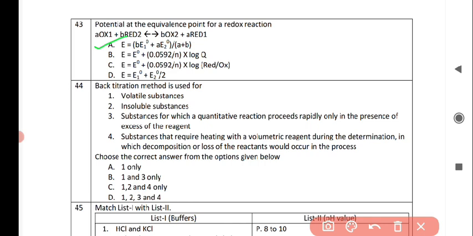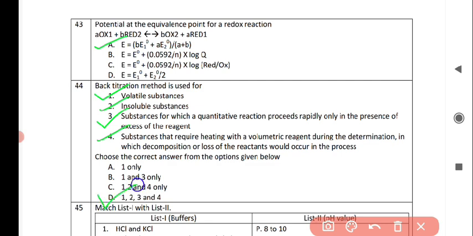Next question is, back titration method is useful for, so it is useful for volatile substances, for insoluble substances, for the substances for which a quantitative reaction proceeds rapidly only in the presence of excess of the reagent, and back titration method is useful for the fourth one also, that is substances that require heating with a volumetric reagent during the determination in which decomposition or loss of the reactants would occur in the process.